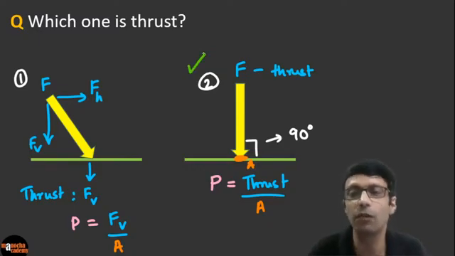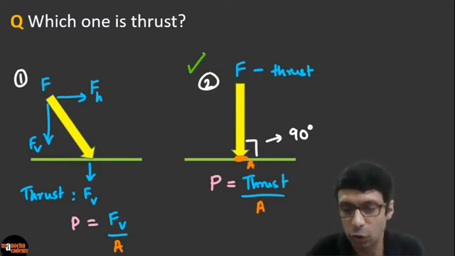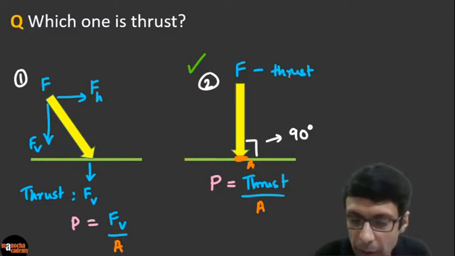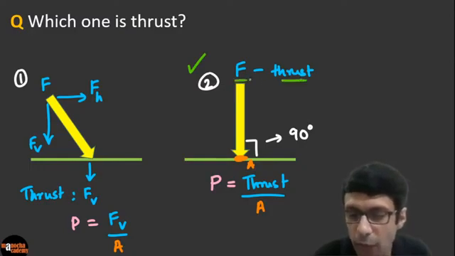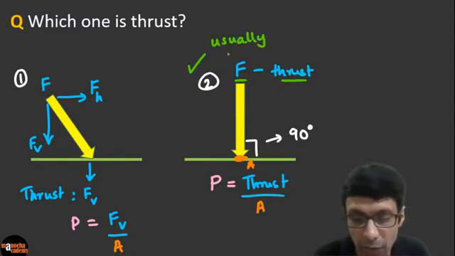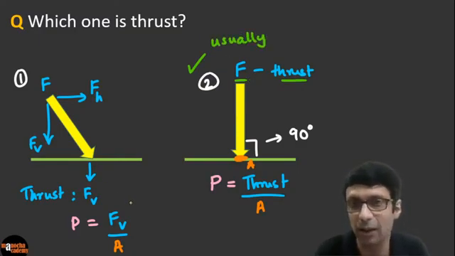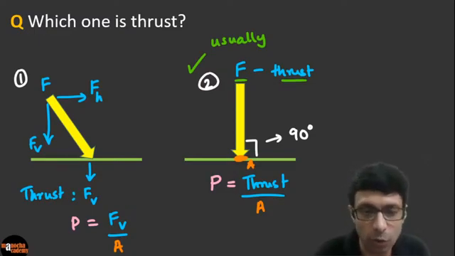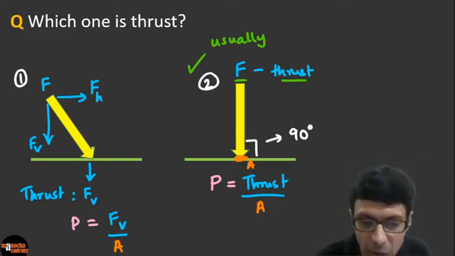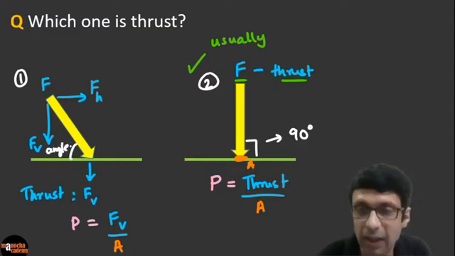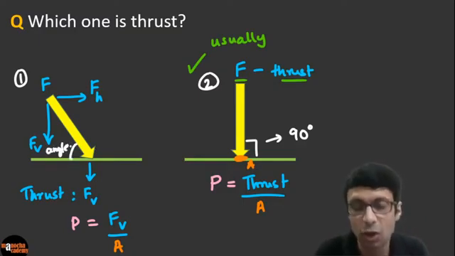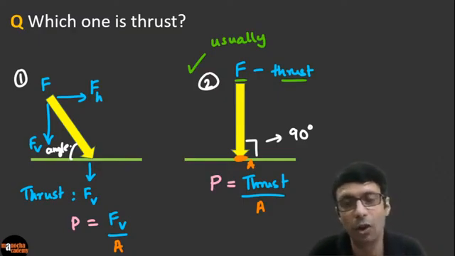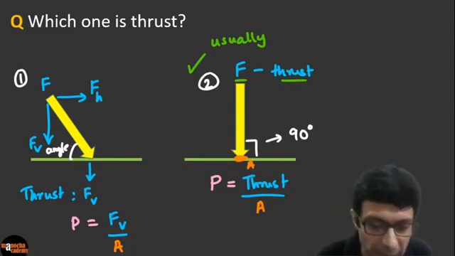So if it's not given, we will assume that the force is perpendicular, so it will be a thrust. This is usually our case, right? But of course, in real life, you can have the force at an angle which is not 90 degrees. Here you can see the angle is definitely not 90, if you look at this side angle. So the angle clearly is not 90 degrees, and therefore you have to break it into a vertical and horizontal component. And the pressure will be the vertical component divided by the area.